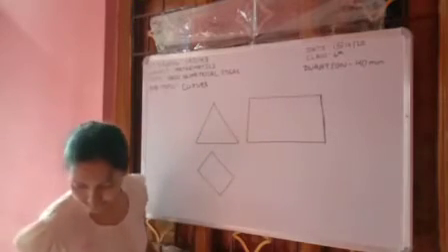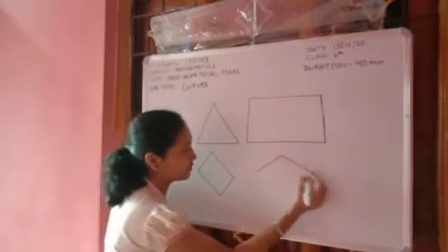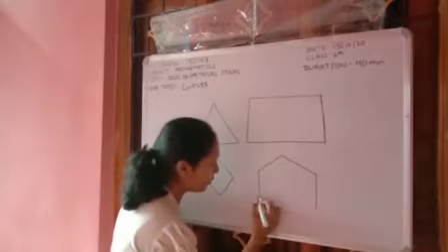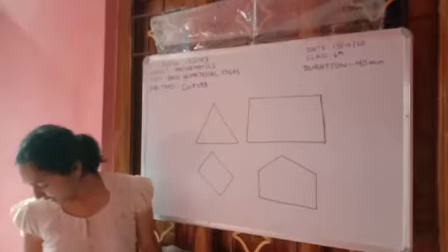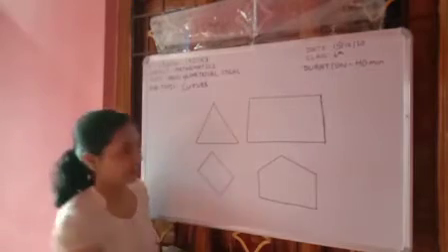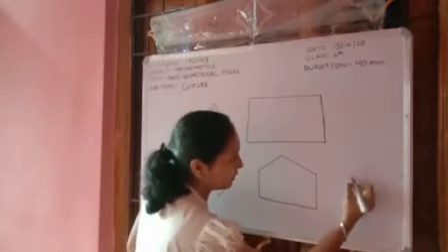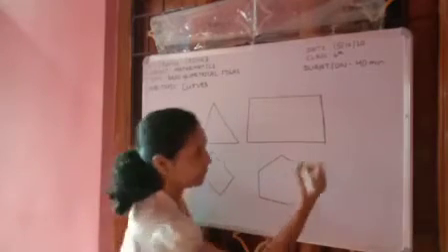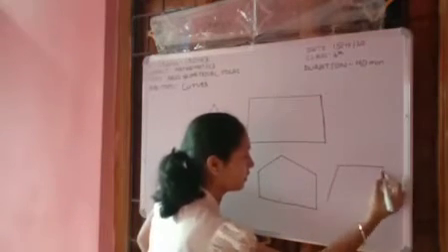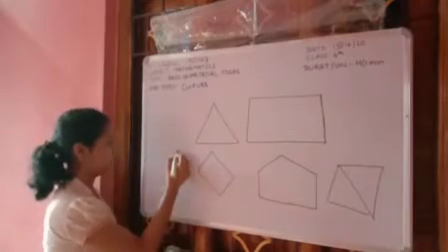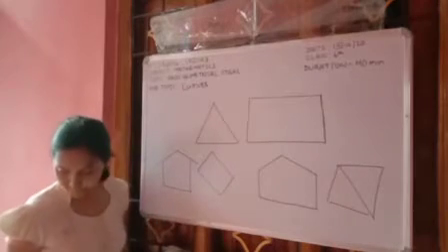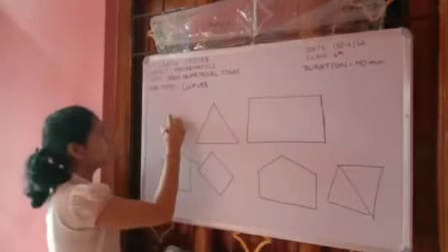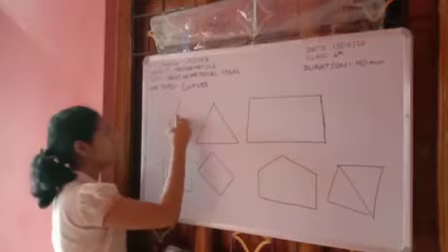Then Aisa has drawn a house, my home. Next, Nirlipta has made something like this, and Aisa, you have done it like this.